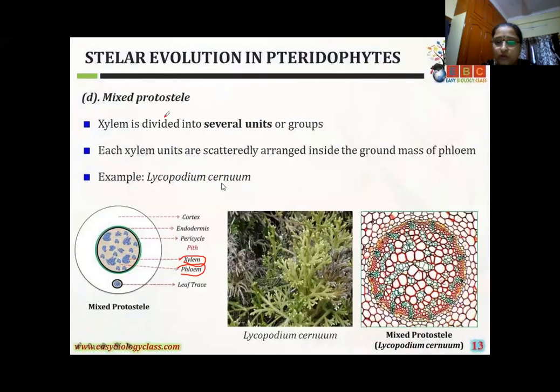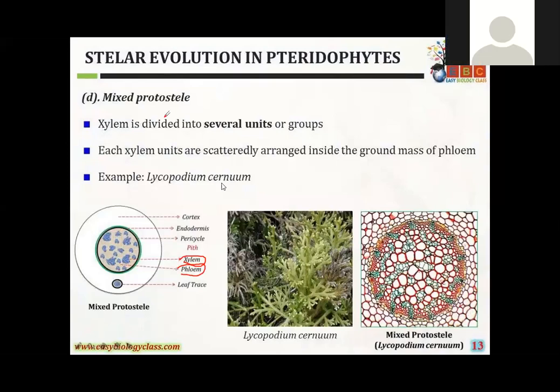Next one, mixed protosteel with pith. If you read out the four, haplo, actino, plecto, and mixed protosteel, you can't see the pith part. But in mixed protosteel with pith, the pith part is present. Here is a very advanced type of protosteel, and that name is called mixed protosteel with pith. Here the formation of pith started, the first time in the total evolution, starting from land plants to